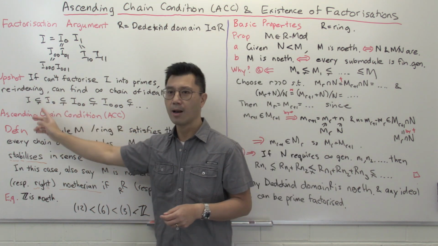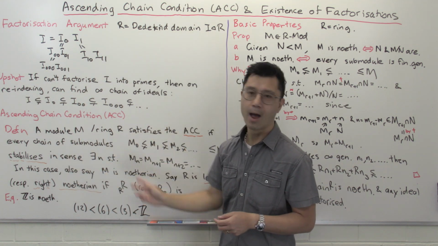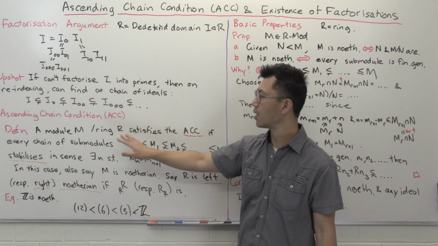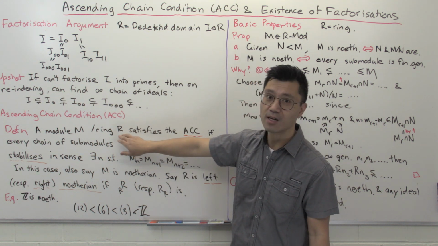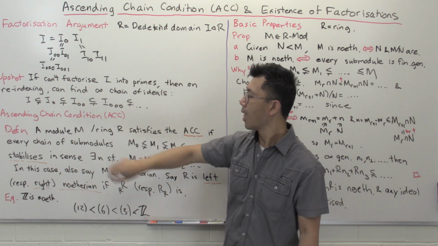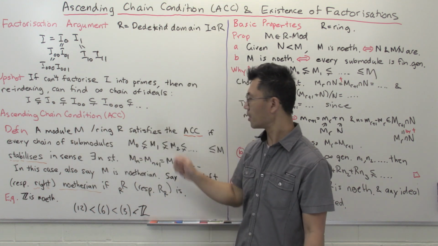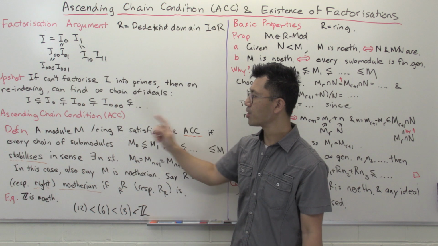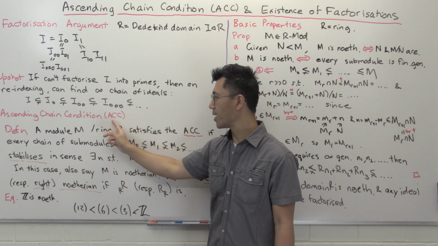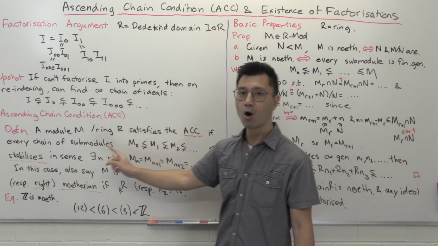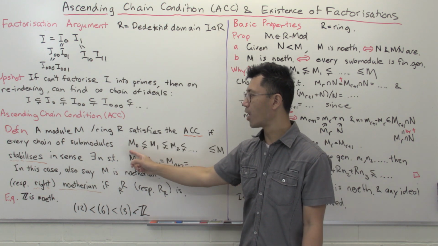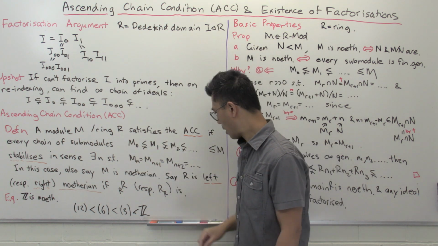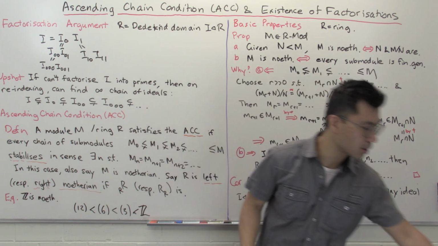Let me state it more precisely, and we'll put it in the more general setting. Suppose you have some ring R. As usual, this will be unital, but it doesn't even have to be commutative. And we have a module over that. We say it satisfies the ascending chain condition, which in the literature is usually abbreviated to ACC, if the following holds: you look at every possible chain of submodules M0, M1, and so forth, and here you don't have inequality.